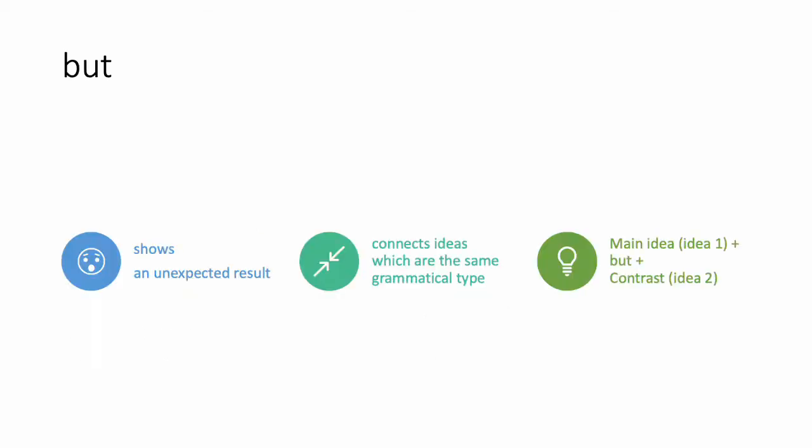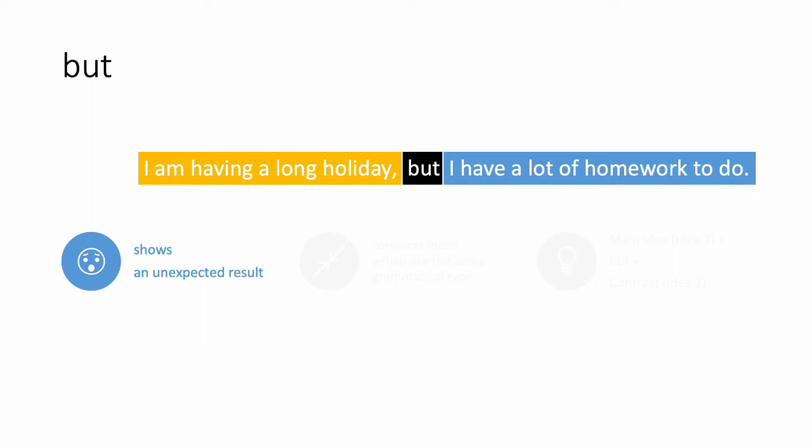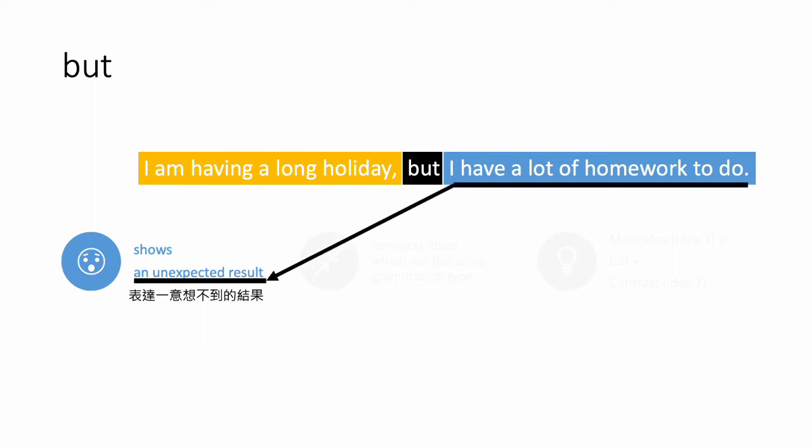Okay, let's come to the conjunction but. But shows an unexpected result. Let's have a second look at the example we have talked about. I'm having a long holiday, but I have a lot of homework to do. I have a lot of homework to do is the unexpected result. You didn't expect to have that much homework to do, right? So this is your unexpected result. You didn't think you will have it, but you have it. So you have to do your homework.